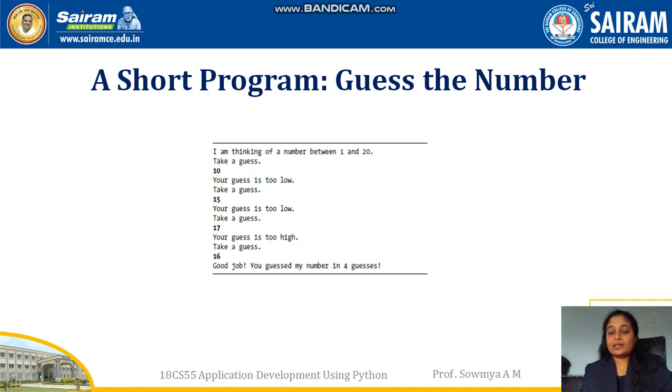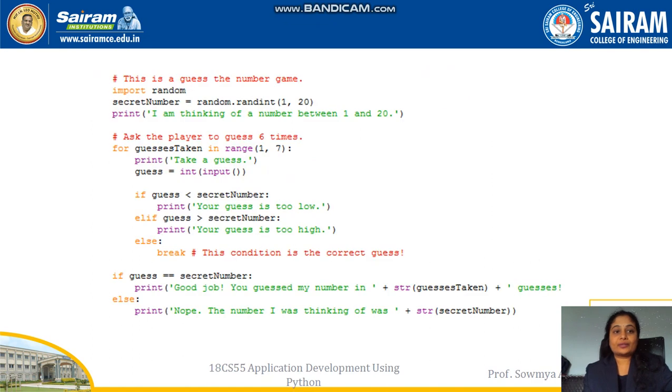So you have to take the input from the user and generate a random number using the random function. Match those numbers. If it is the same, then good job. If it is low, print a low message. If it is higher, print a higher message. So this is the program.